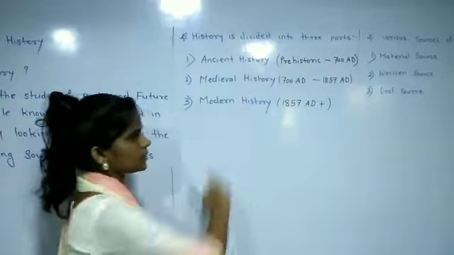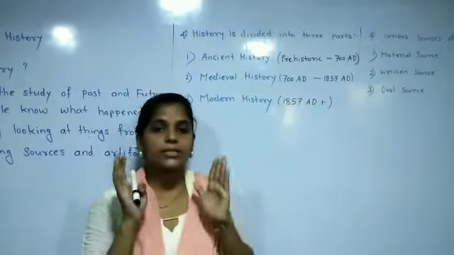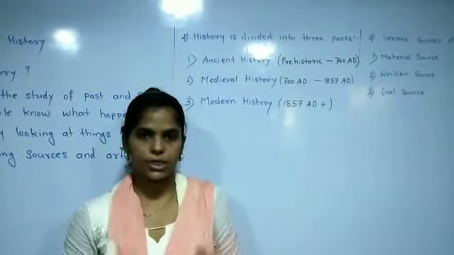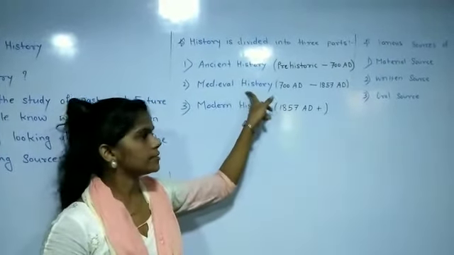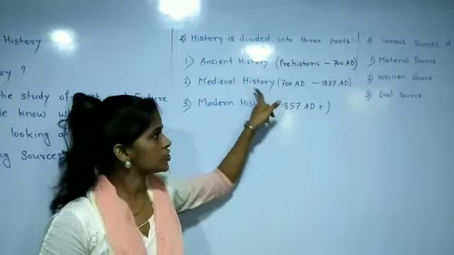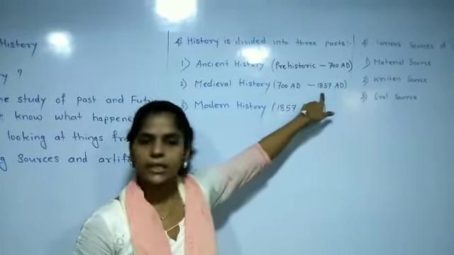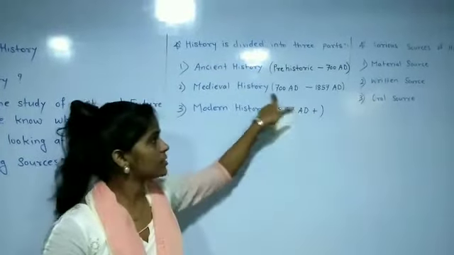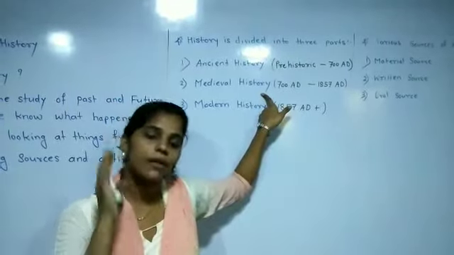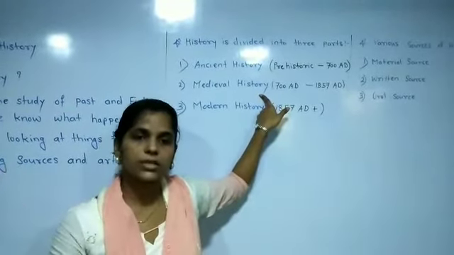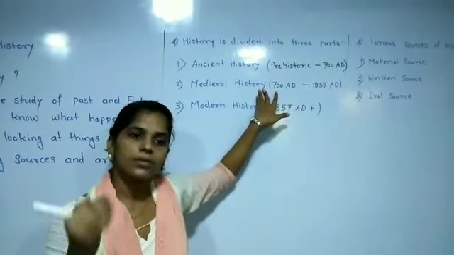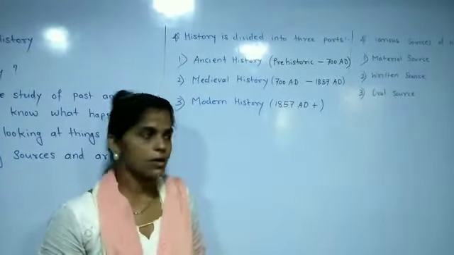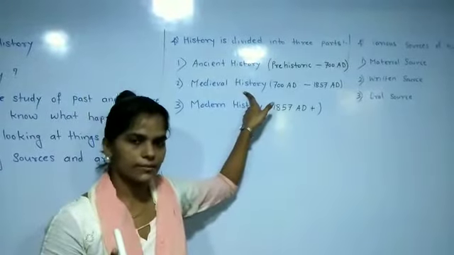And in medieval history, we hear the name of the Mughals. Mughals were entering India. So these things we study in medieval history, whose duration is 700 to 1857. Here we will see how the Mughals entered. We have heard the names of the Daulat Khans, Tughlaqs and all. The Mughals entered India and started ruling over India. These things we study in 7th standard.